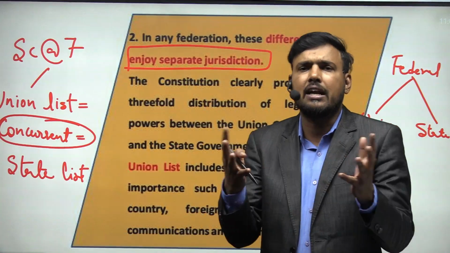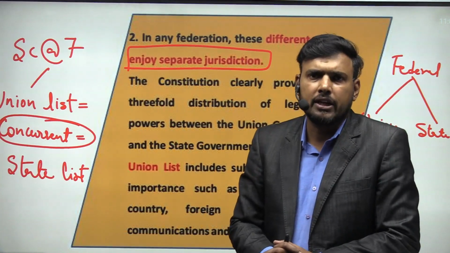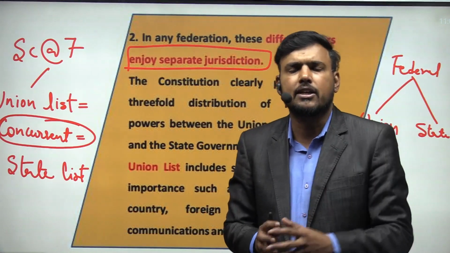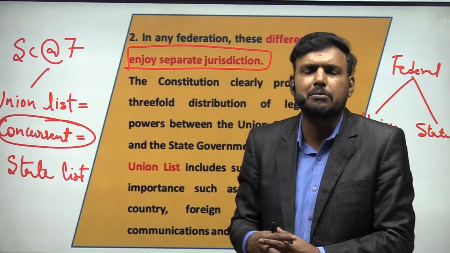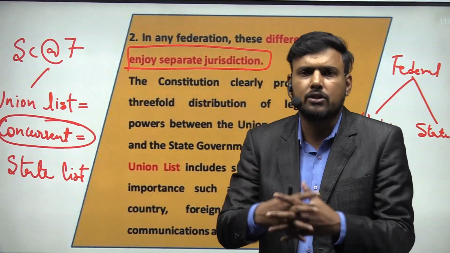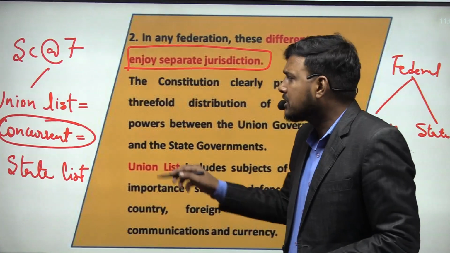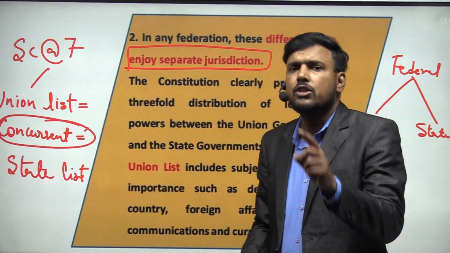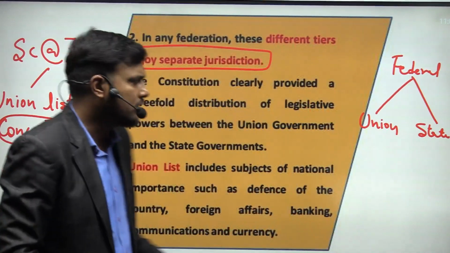Suppose they are not compatible, that means they don't go hand in hand. In such a situation, the union law shall prevail. So this we know.